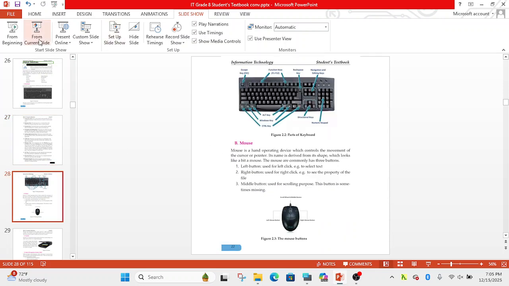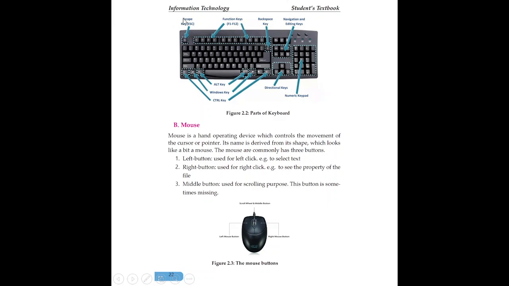Here is the keyboard layout. Here is the escape key, function keys at the top, F1 to F12, backspace key here. Navigational and editing keys, here are the directional keys. Here is the numeric keypad. Alt key at the left and right, window key at the left and right, control key at the left and right, shift key at the left and right, because it is possible to combine letters at the right and letters at the left. The same goes for numbers and function keys.